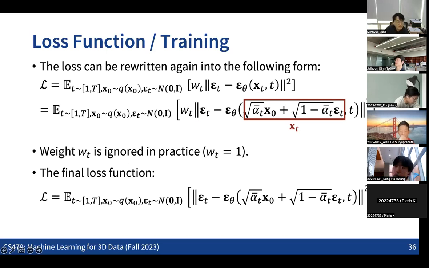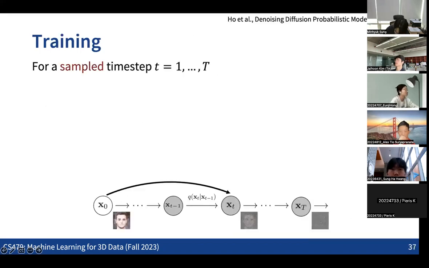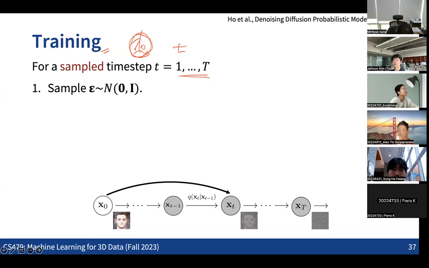So in summary, in the training time, we don't need to do any sequential process. We can directly jump from the x0 to an arbitrary time step t. For any x0, which is one of the samples that we have, we also sample a time step t. Based on that, we sample the unit Gaussian noise.